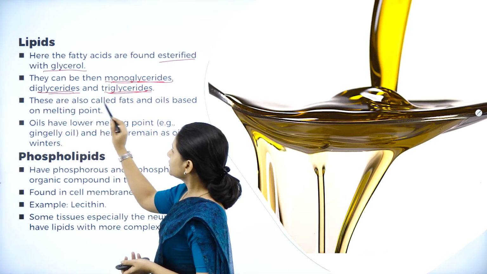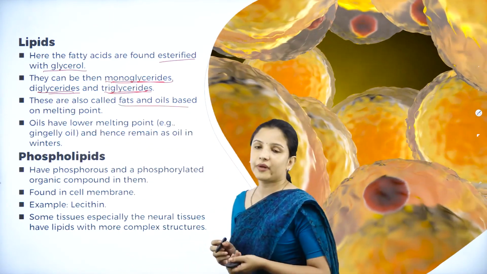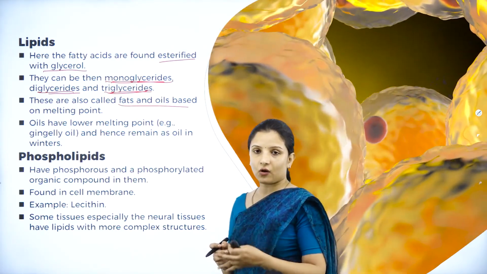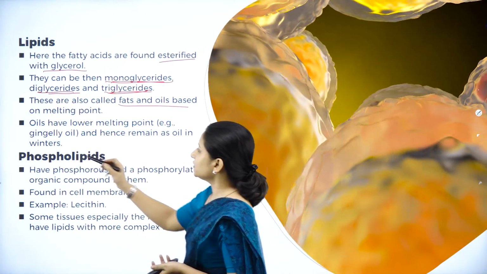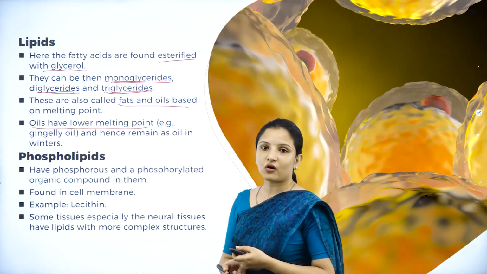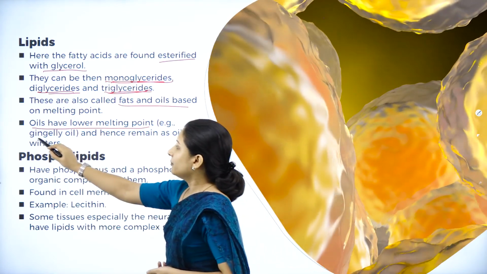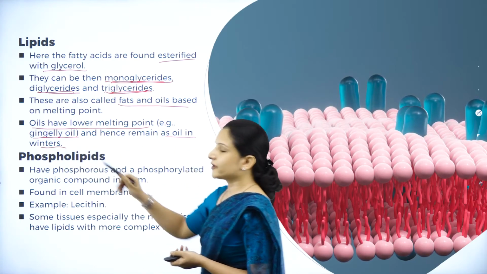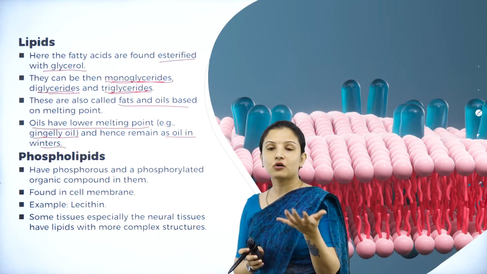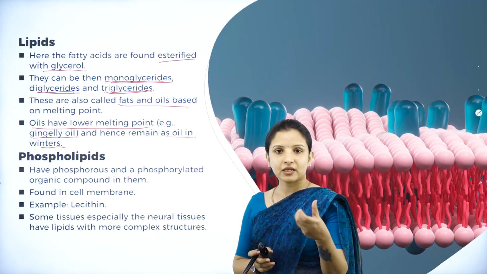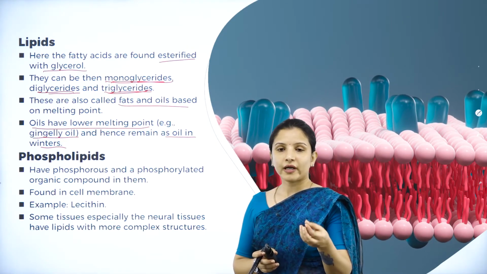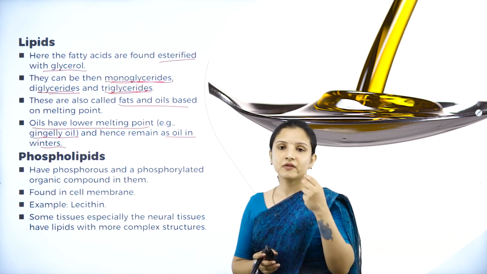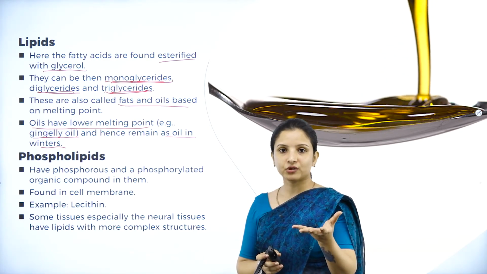And also, they are called fat and oil based on the melting point. So again, the lipids can be differentiated as fats and oils based on their melting points. Why? Because if it has a lower melting point, it is called an oil. The best example is the mustard or the gingerly oil, which remains as oil in winter. Say for example, coconut oil becomes solidified during the winter, right? Why? Because it has a high melting point. Only in the summer, when the temperature is high, will it become a liquid form. Otherwise, it will become a solid form.